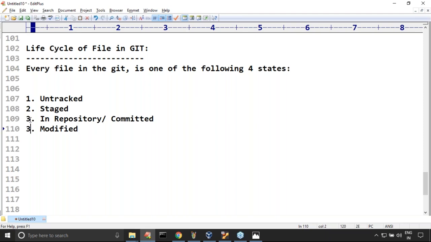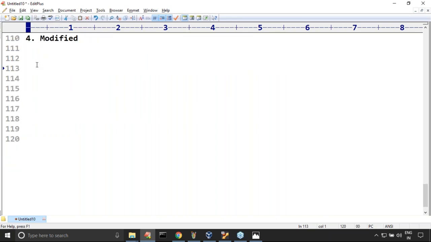But when is a file said to be untracked, staged, or modified? Observe carefully. Let me talk about the first state, untracked. Very, very important. If I want to create a new file, where should this file be created? Usually, every new file is going to be created where?